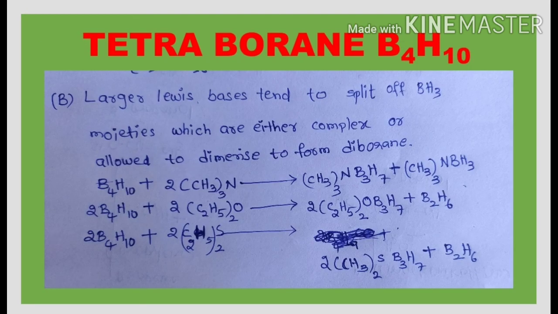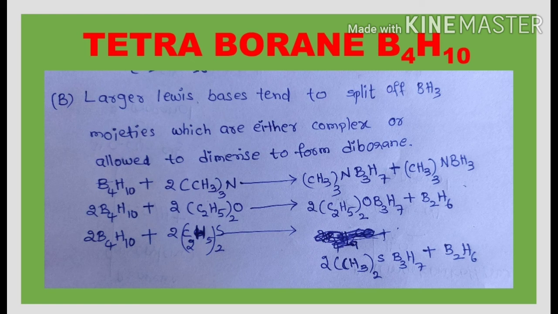Tetraborane reacts with the larger Lewis bases like tertiary amines, ethers, and thioethers. And as tetraborane behaves as the Lewis acid, it reacts with these Lewis bases like tertiary amines, ethers, and thioethers and forms complex compounds. Otherwise, it may form tetraborane due to the combination of the two BH3 units.